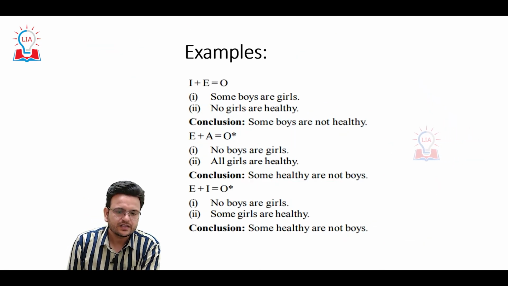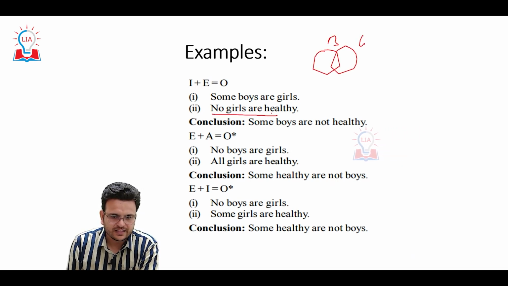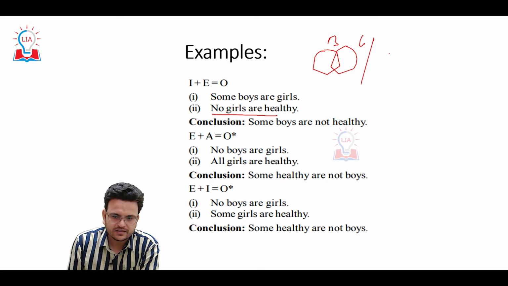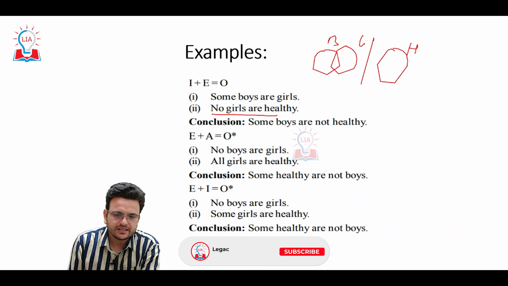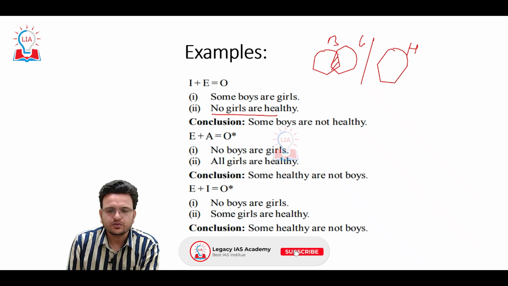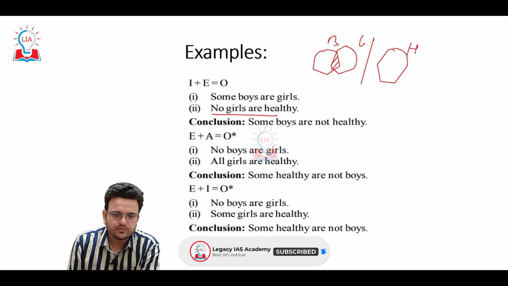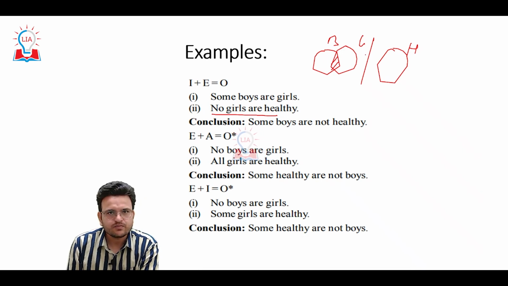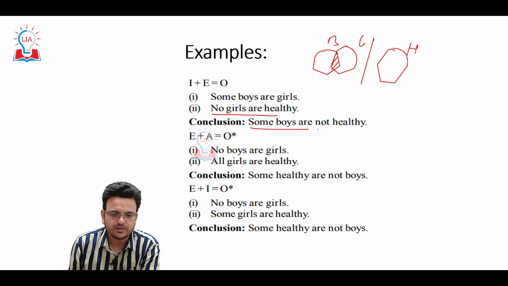Here again, some boys are girls, no girls are healthy. So girls and healthy are totally different. Some part of the boys, this part of the boys, is not healthy. So some boys are not healthy.